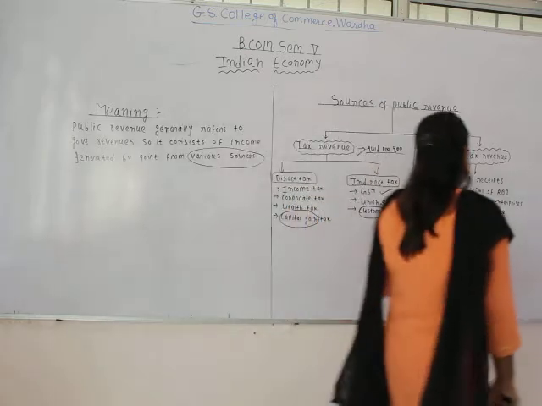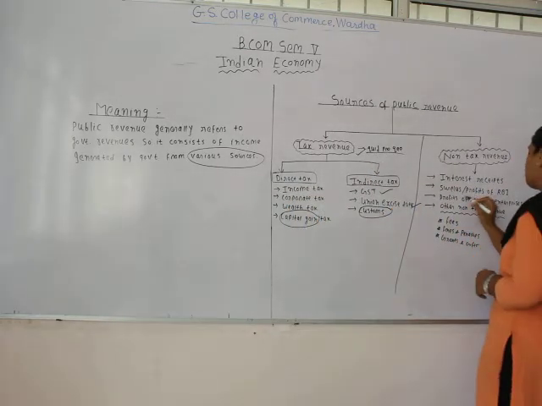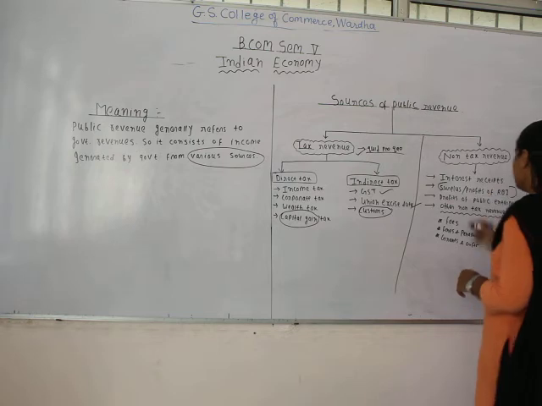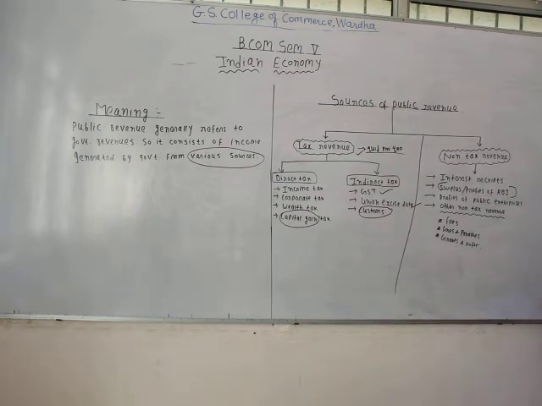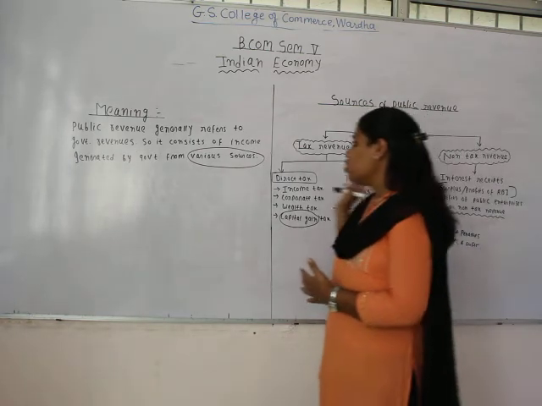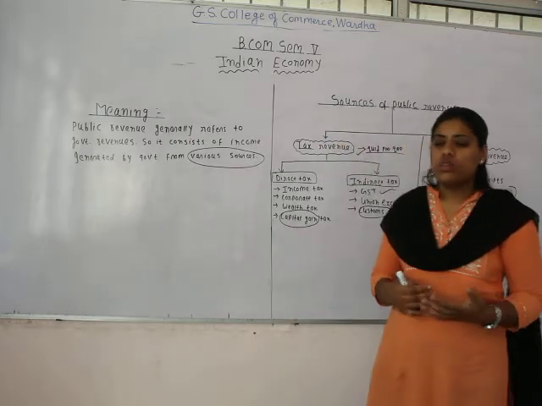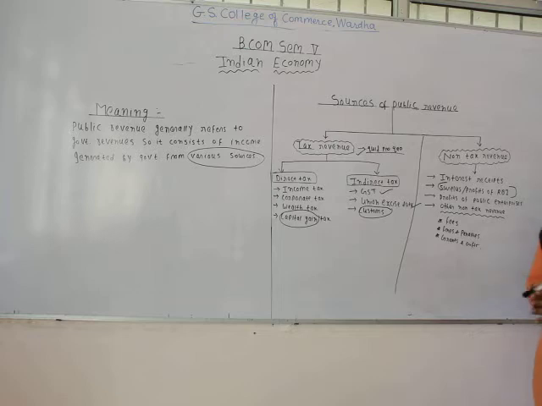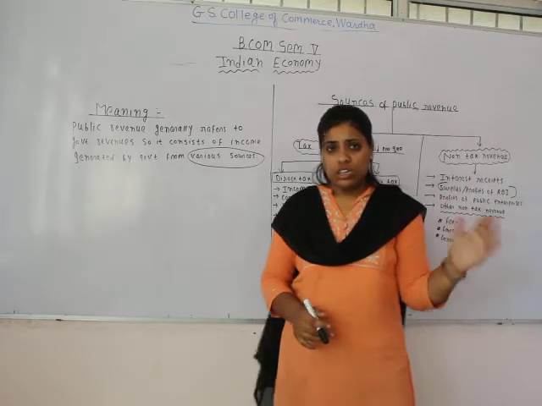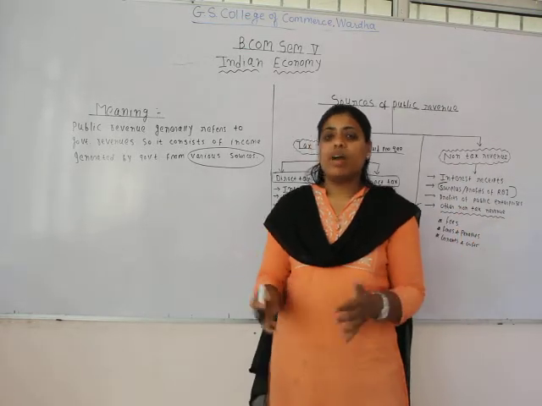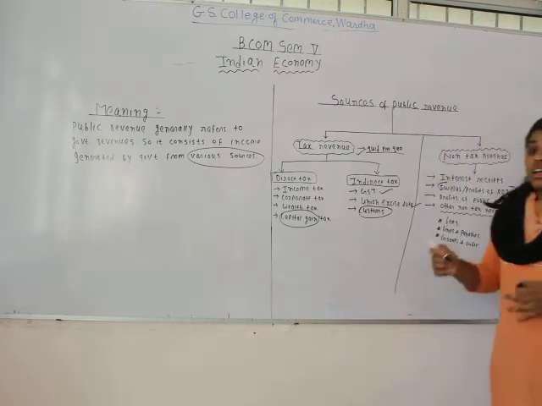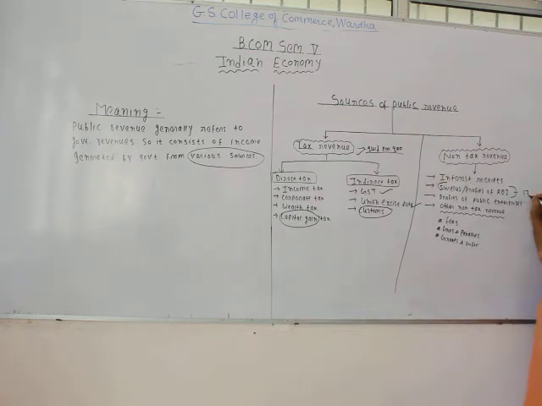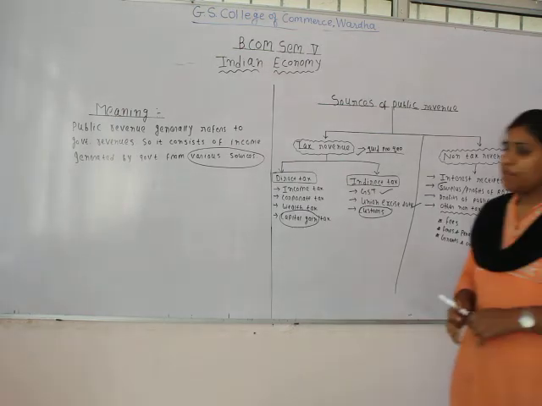The next one is surplus or the profits of RBI. See, RBI transfers its surplus or the profits to the government, and it's also one of the major components of the public revenue. Like in the year 2019, there was a hot issue regarding the surplus transfer to the government. Okay, surplus transfer from RBI to the government, when the amount of 1,76,051 crore was transferred as surplus from RBI to the government.